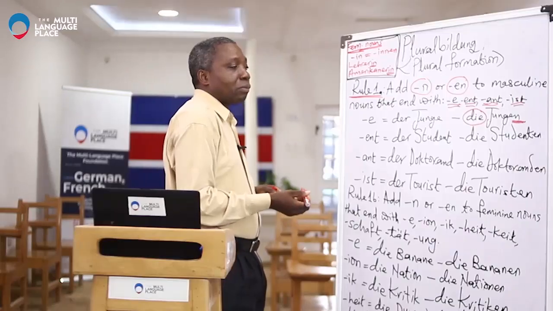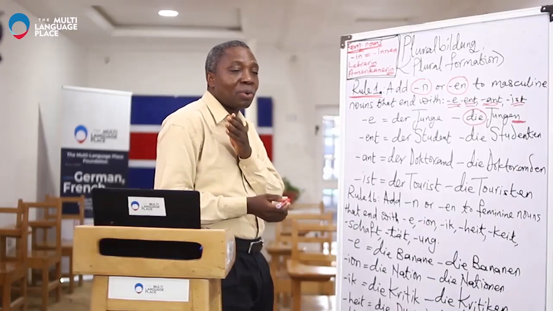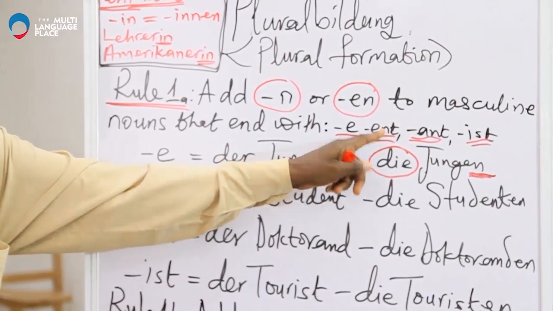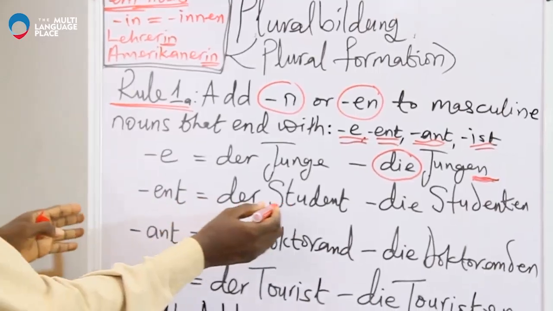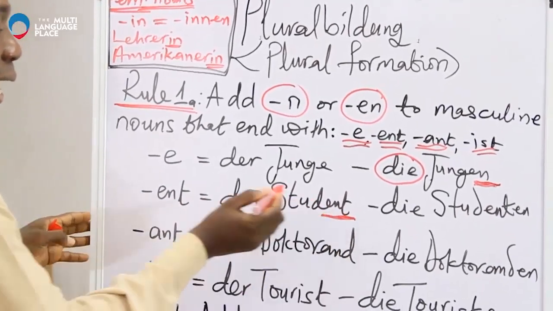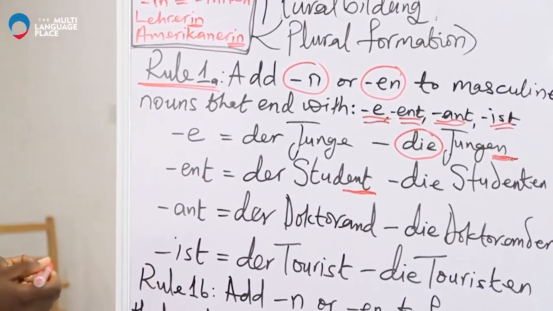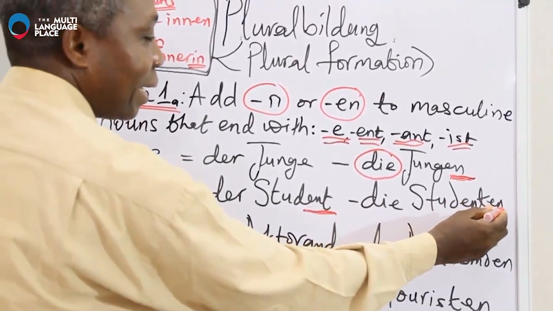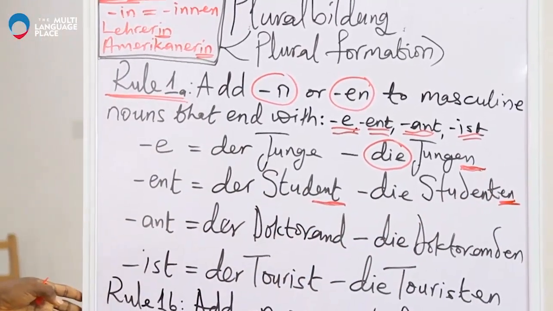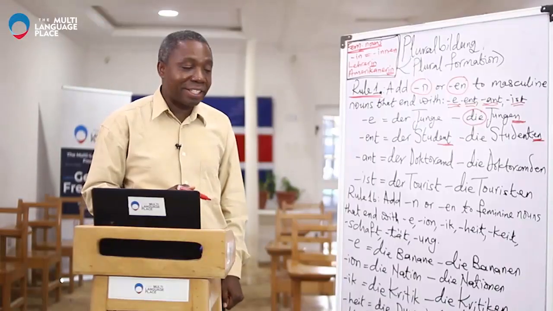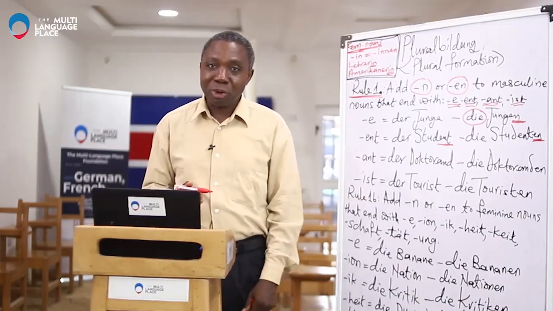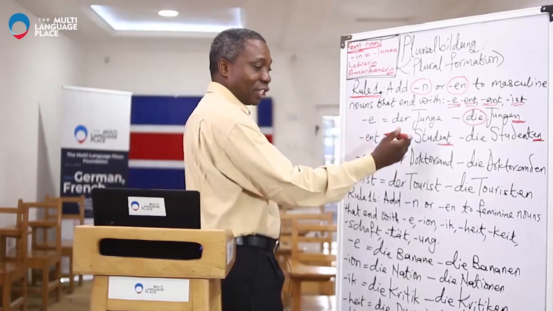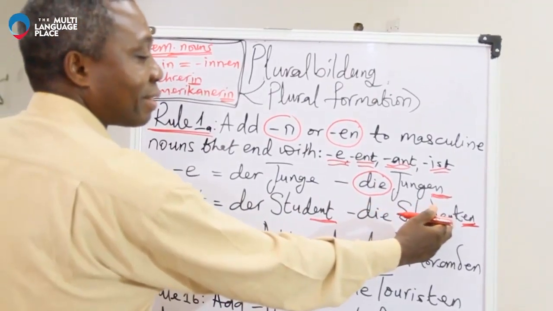The next one, remember we said masculine nouns that end with E, and then we have ENT, that's the second one. Der Student, this is ENT. Der Student, and the plural is, remember, die Studenten. We have the EN at the end. And then the next one is ANT. Of course, by now we know the meaning of student, der Student, die Studenten.